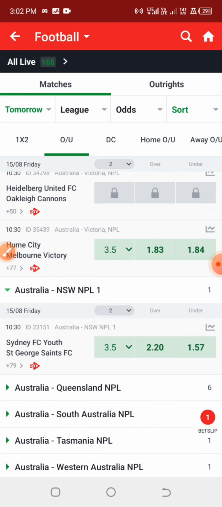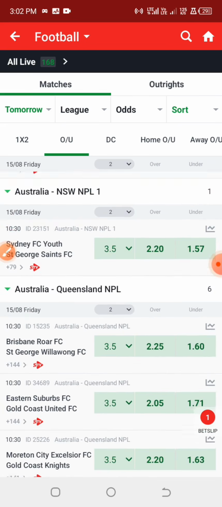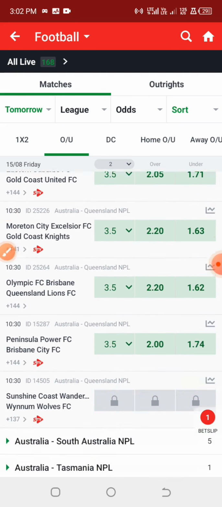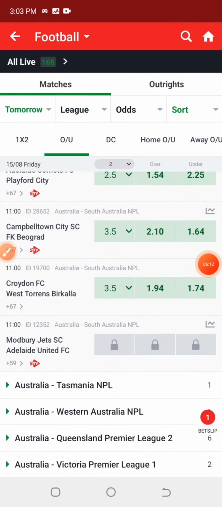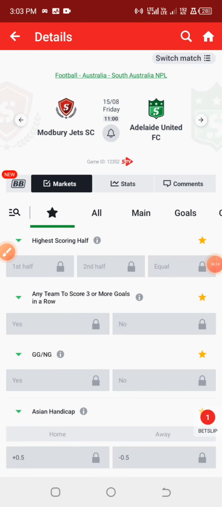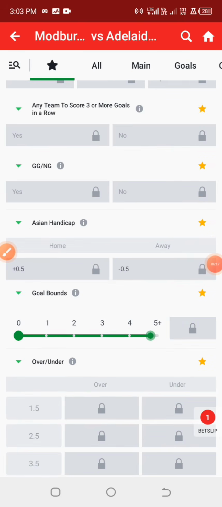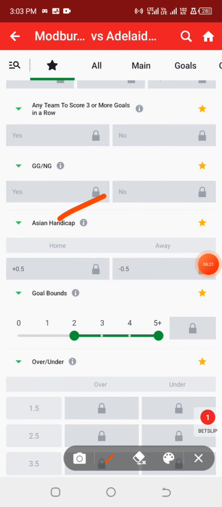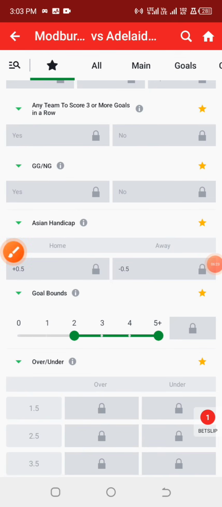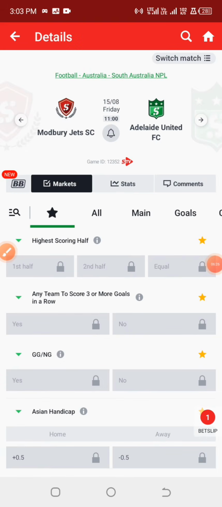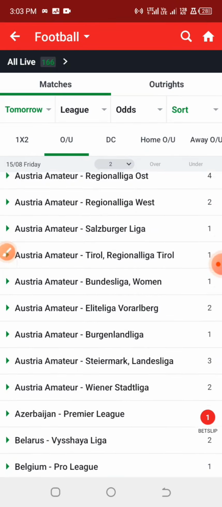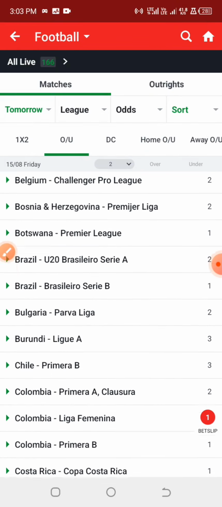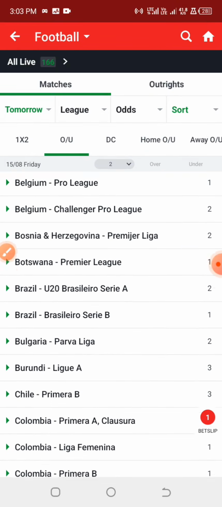All right, so let us look for the Australian game. That's Newcastle Jets against Adelaide, or okay, Adelaide United. Unfortunately the bookies are blocking most of the market. So we're having an issue getting the market for this particular game, so let us just skip it. Maybe if they open it, because I know that when it comes to the Australian League, the score goes very well. I like using them for over goals and both teams to score stuff like that.